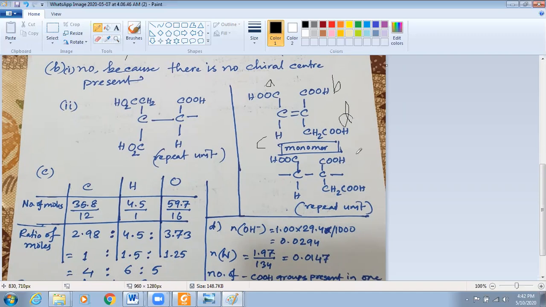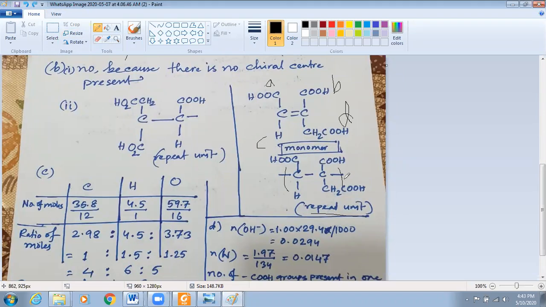So once we get the monomer, the repeat unit is absolutely easy. You have to simply remove the double bond, and on both sides you will give hydrogen. So this is our repeat unit. I have marked the repeat unit. But if you are asked to write the polymer, you will give the bracket and write n. So this is the polymer. Don't get confused.